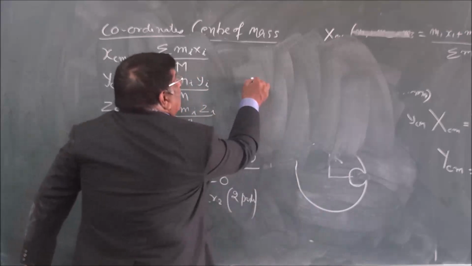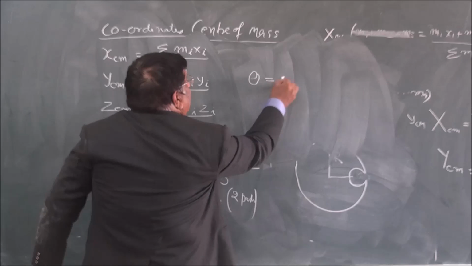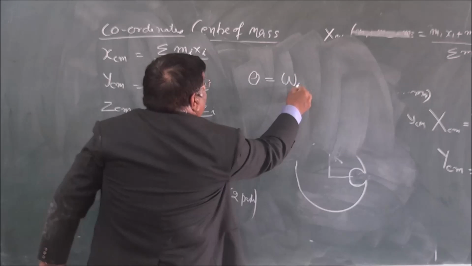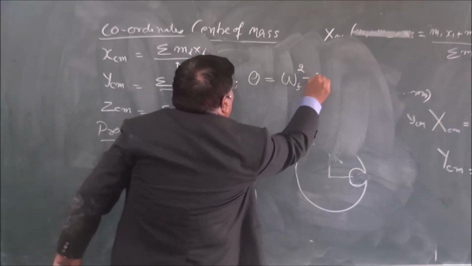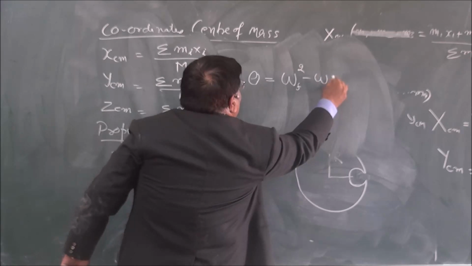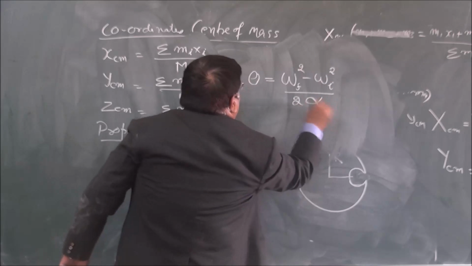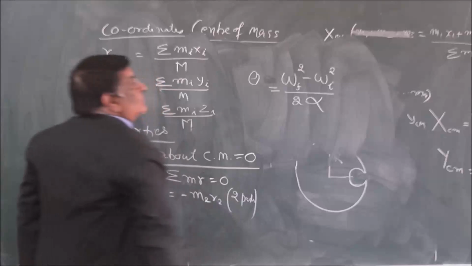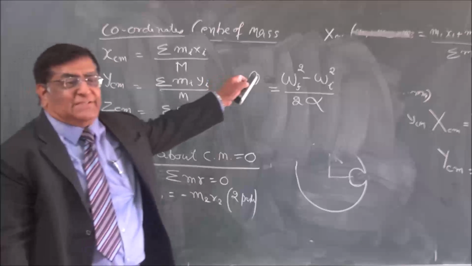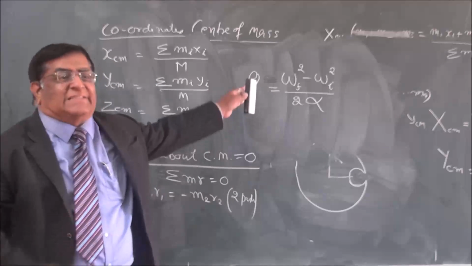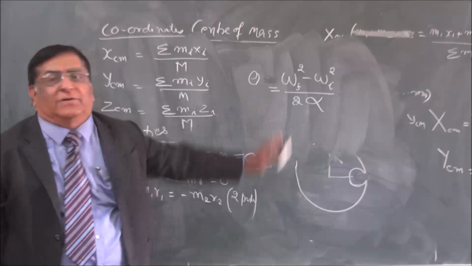The angular displacement theta is equal to final angular velocity square minus initial angular velocity square divided by 2 angular acceleration. It appears different, but it is same. s is equal to v square minus u square upon 2a.